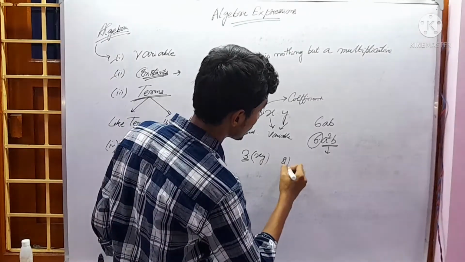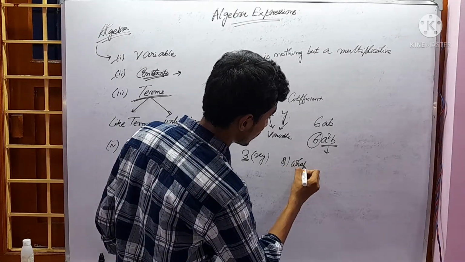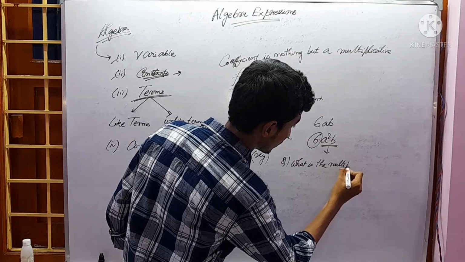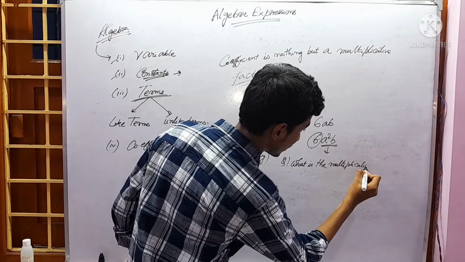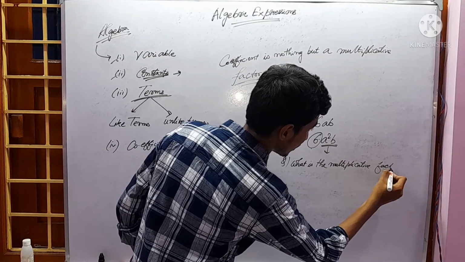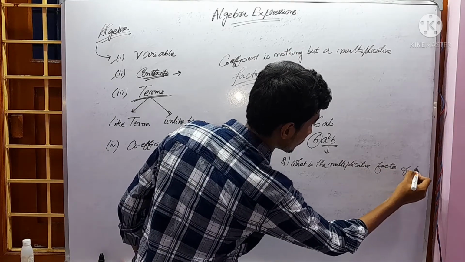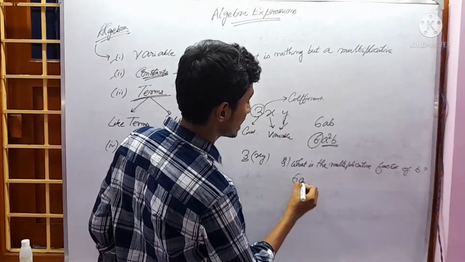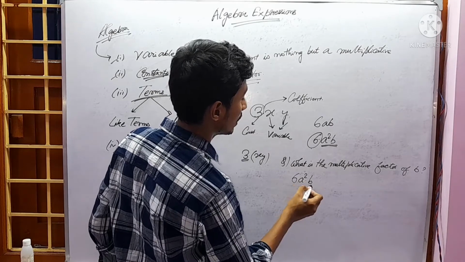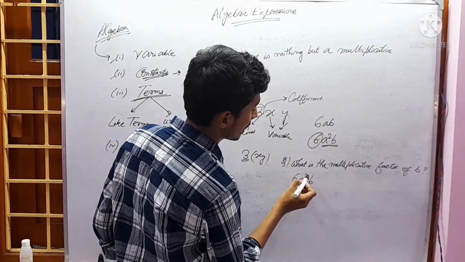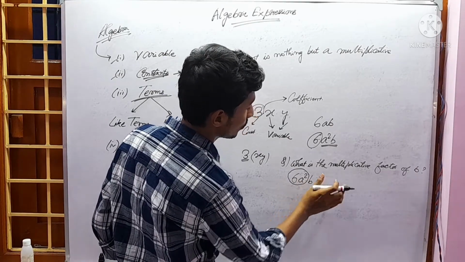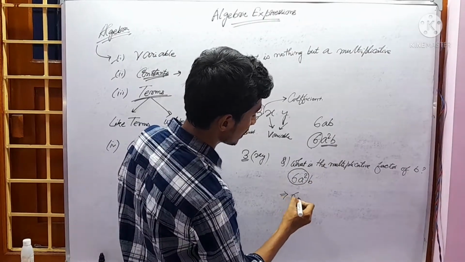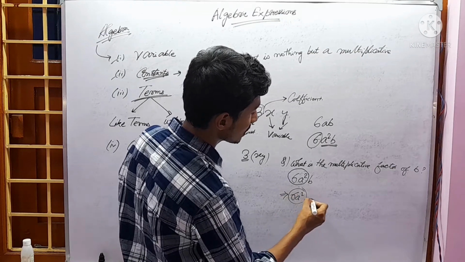If a question comes, what is the multiplicative factor of b here? 6a square b. Remove this b and see: we close this and we see 6a square. So the answer is 6a square. 6a square is the coefficient of b.